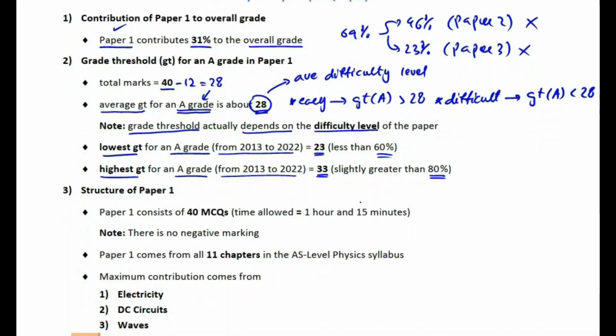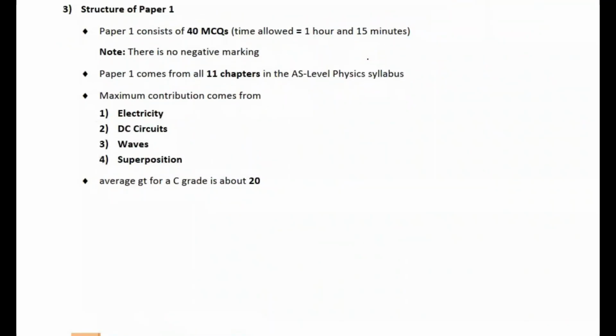Okay, students, let's look at the structure of Paper 1 now. Students, Paper 1 is a 40 marks paper and it consists of 40 MCQs. And the total time allowed for this paper is 1 hour and 15 minutes, which means that you have about 2 minutes for one MCQ. Students, there is no negative marking in this paper, so don't leave any MCQ unanswered.